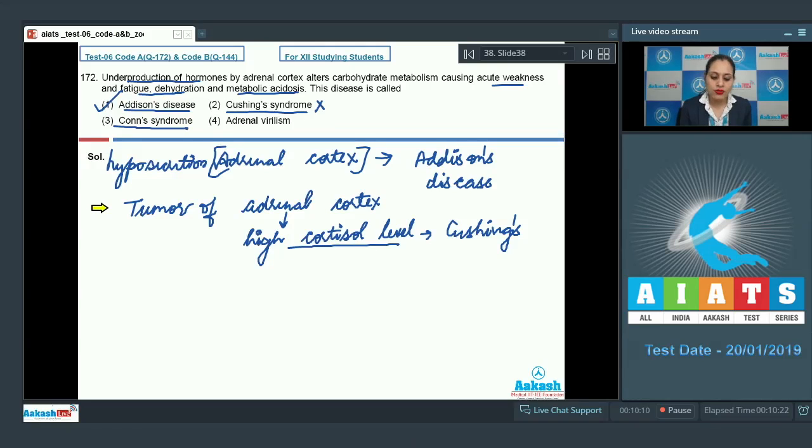The next option given is Cohn's syndrome, which is also known as aldosteronism.